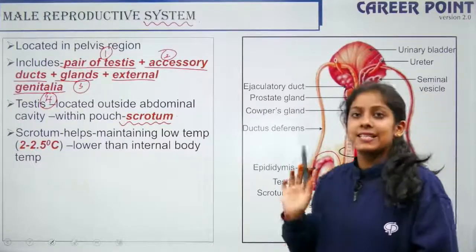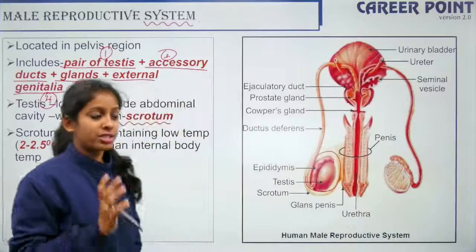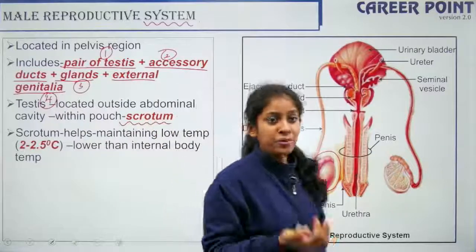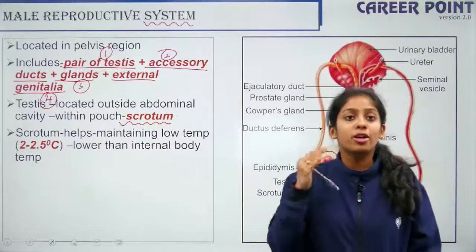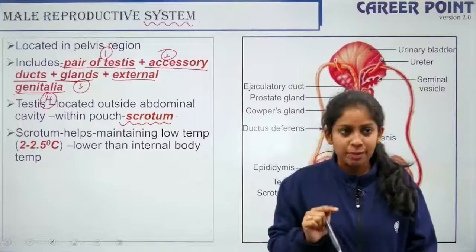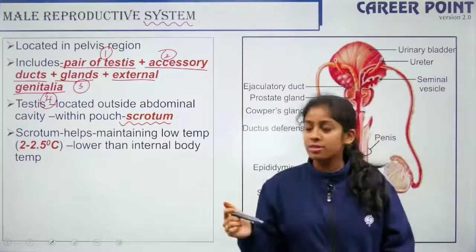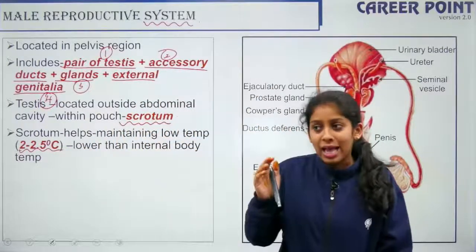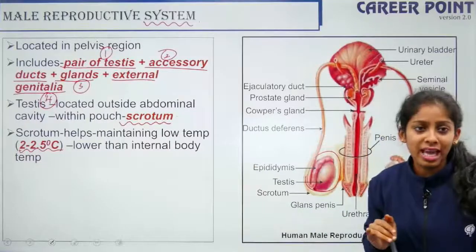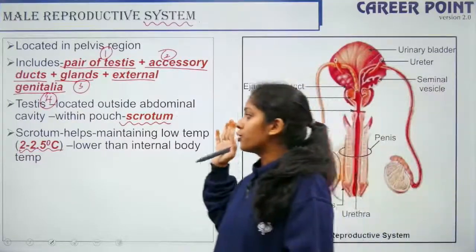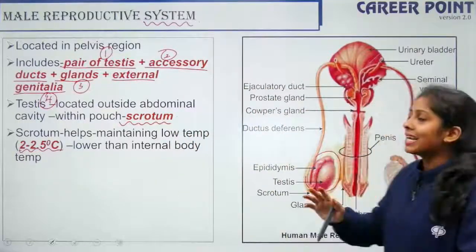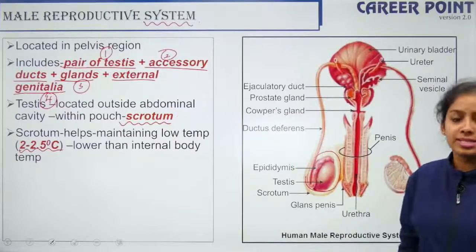Why is the testis well below the abdominal cavity and suspended inside the scrotum? The testis is the primary male sex organ, and it is very important for the formation of sperms, that is the male gamete. For the process of formation of sperms, the temperature should be much lower than the actual body temperature. That is why it is away from the abdominal cavity. It should maintain a temperature 2 to 2.5 degrees lower than the internal body temperature. That is the main reason your testes have to be present below or outside the abdominal cavity.